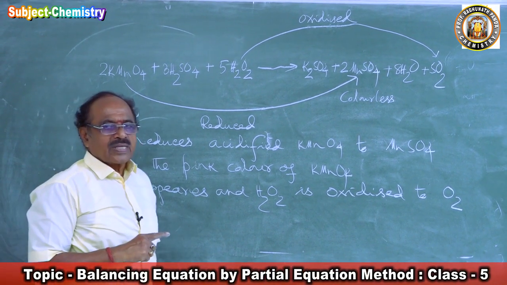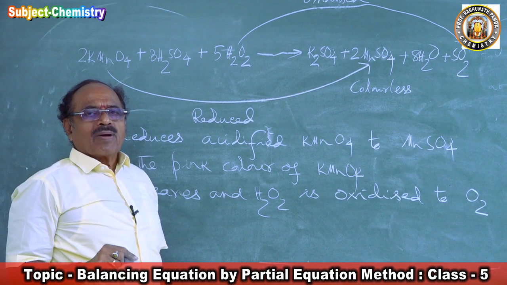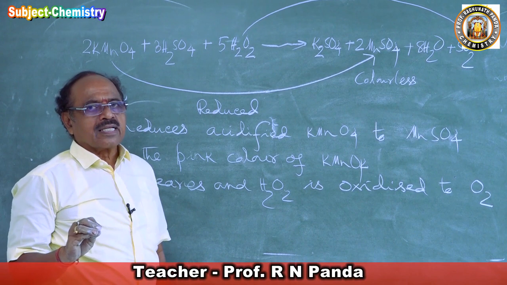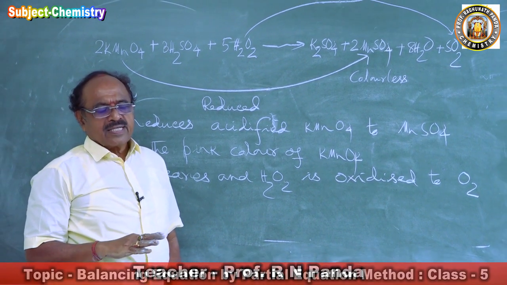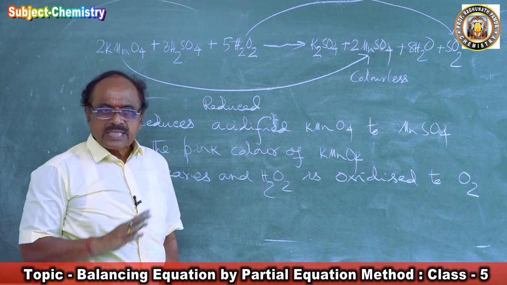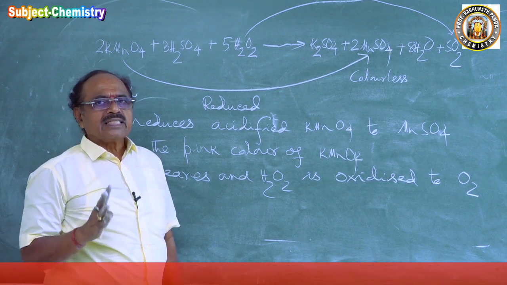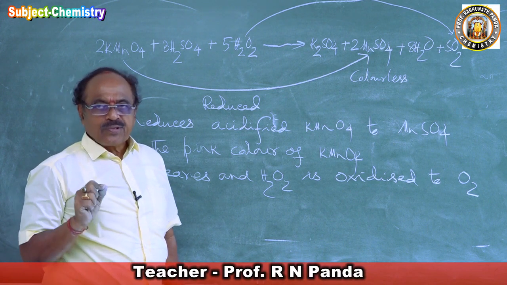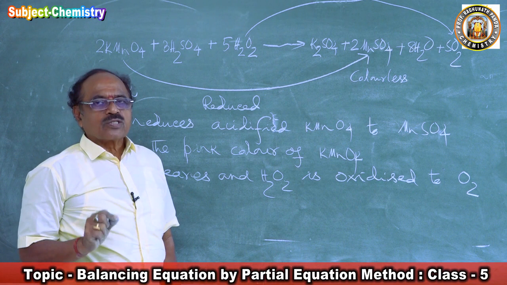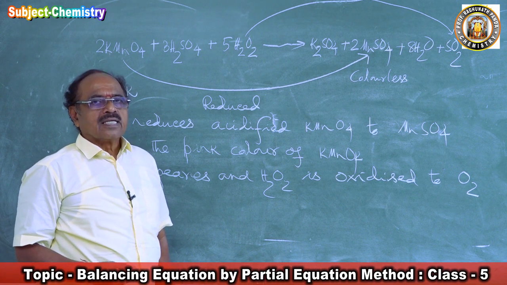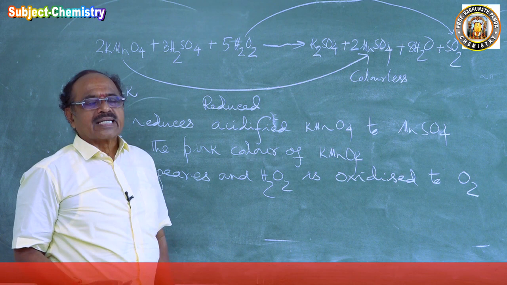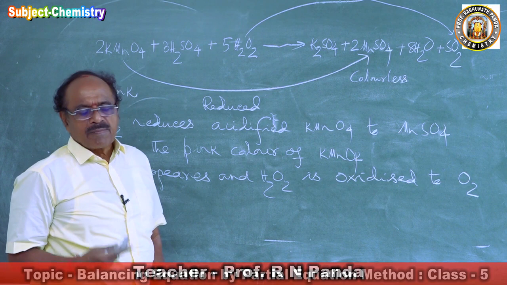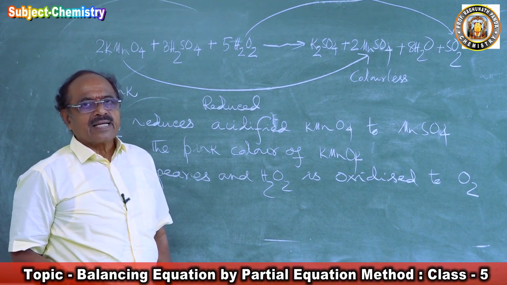It's a partial equation. We are learning balancing equations, but while teaching you balancing equations, I am teaching you oxidation, reduction, how to calculate valence state, everything. So don't say that I am only balancing equations. While balancing equations, we are learning so many things. That is the reason you should try to know what is going on. If you do that once, that is the best way a student can do well in chemistry. But if you just remember the reactions, the equations, you will forget and feel disgusted.